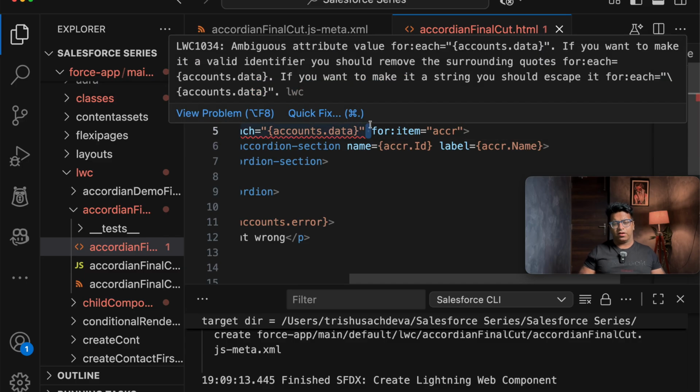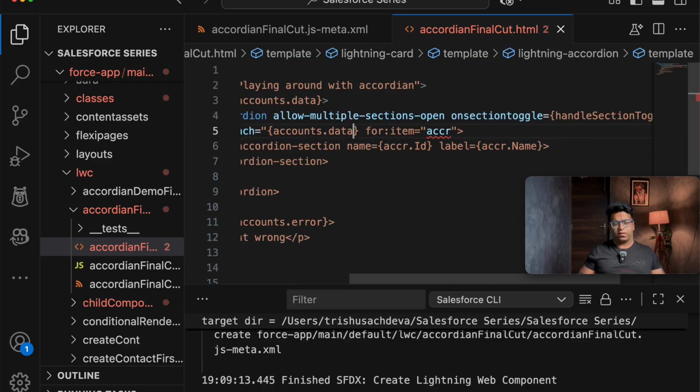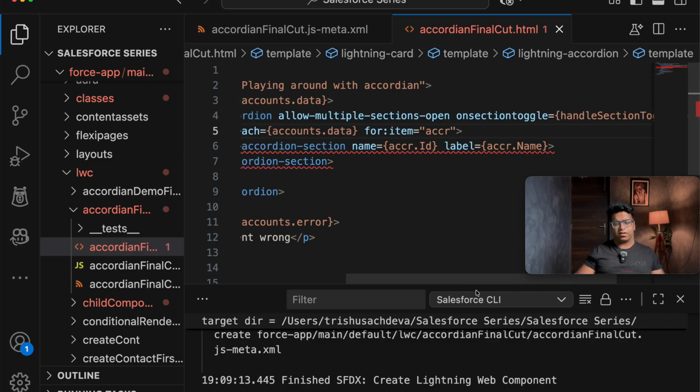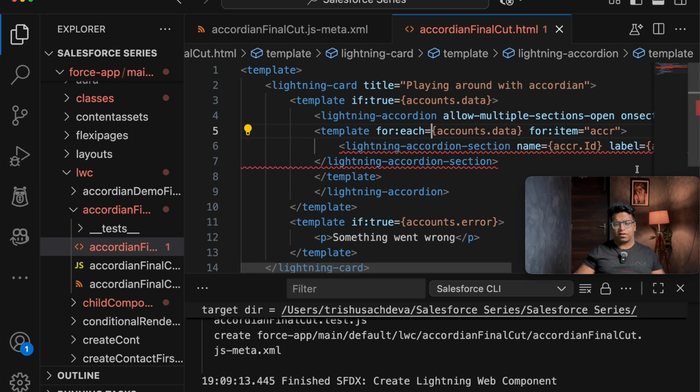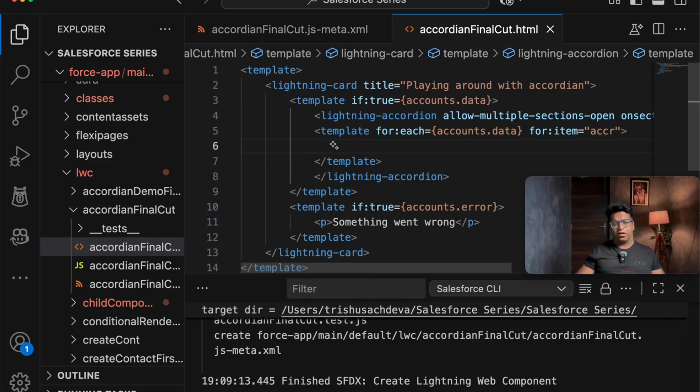also we have an error. We have taken account.data, so we don't take a JavaScript variable in this. Once we have taken this out, this template is here, and, oh my bad, let's delete the accordion section for now. It was just given to me as a suggestion here.